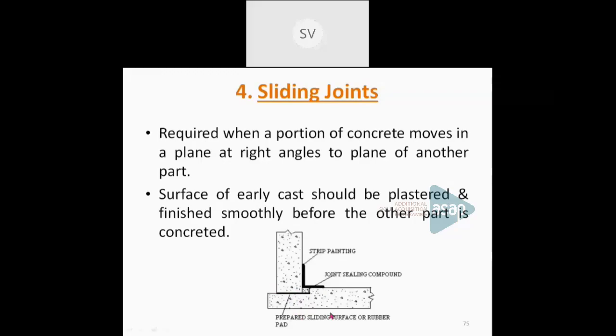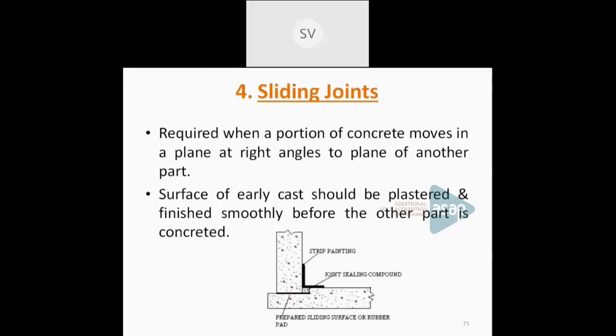So the first cast surface should be plastered and it should be finished smoothly before the other part is to be concrete. So these are the main four types of joints which are provided in concrete structure: one is a construction joint, then expansion joint, contraction joint as well as a sliding joint.